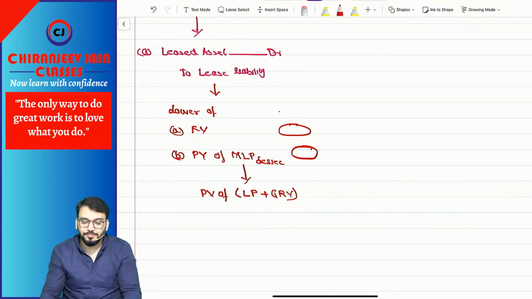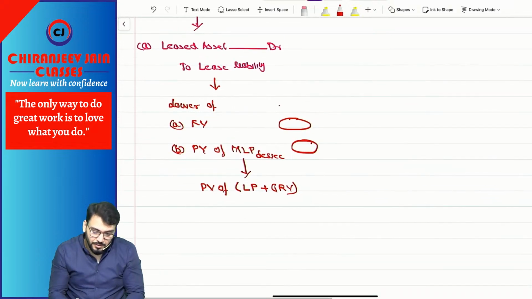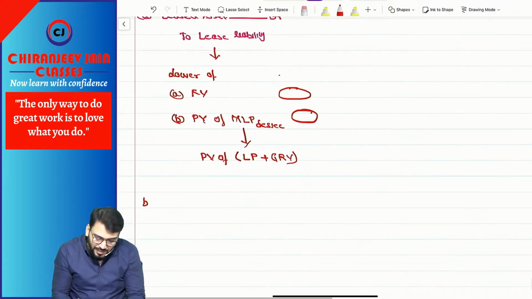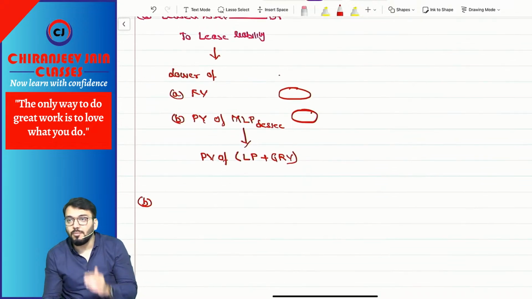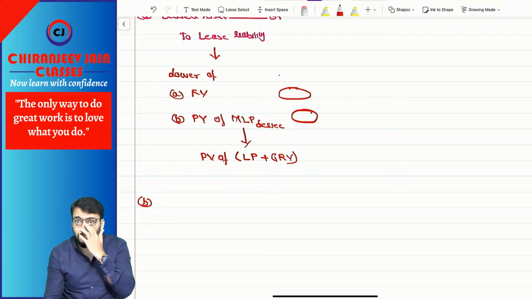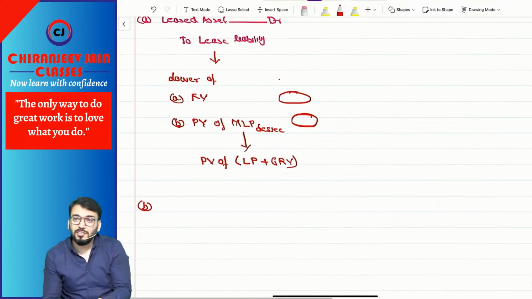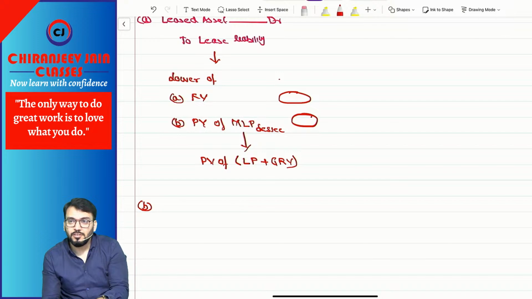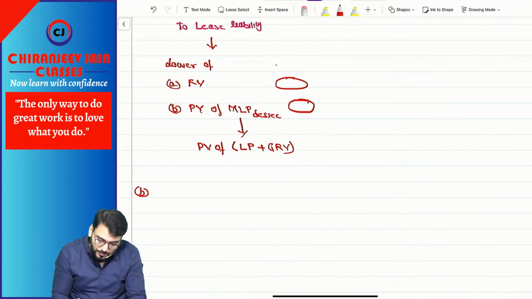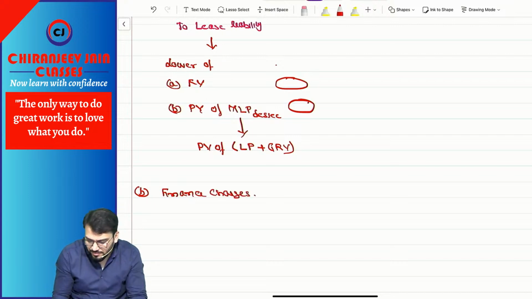Got this point? Then the second journal entry will be done for payment of lease payment. So first you need to recognize interest expense. We'll call it finance charges in this chapter; you can also say interest expense.